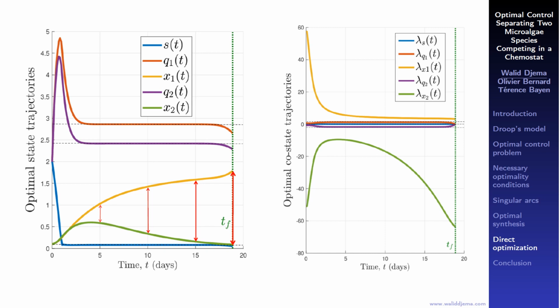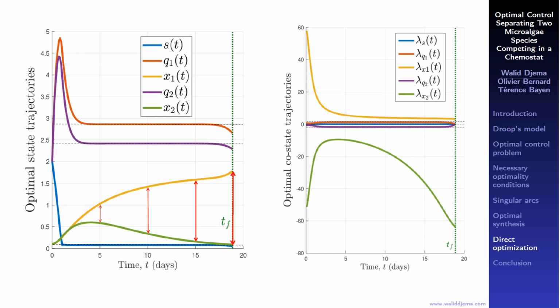At the final time, TF, the ratio between x1 and x2 is maximum, which is in fact 1 over epsilon, as illustrated in the figure on the left that gives the optimal model trajectories.